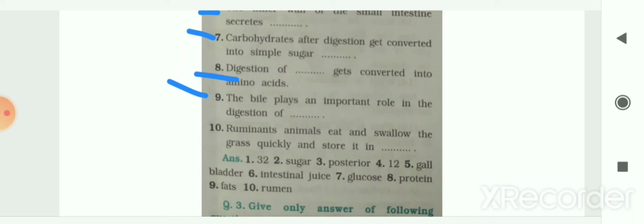The answer is fats. Next is, ruminant animals eat and swallow the grass quickly and store it in blank. So the ruminant animals eat and swallow the grass quickly and store it in the rumen. So your answer is rumen. Here the answers of the blanks are also given to you.